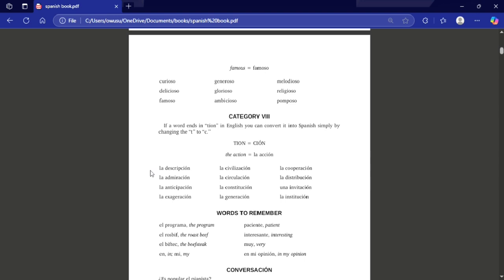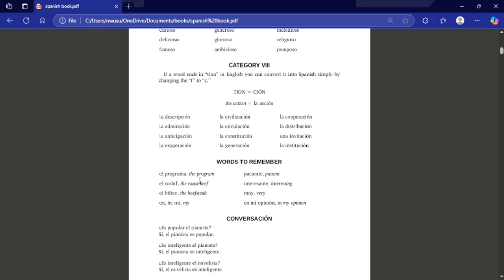So let's pronounce these words. We have la descripción, the description, la admiración, the admiration, and so on. So you get the idea. So la anticipación, la exageración, la civilización, la circulación, la constitución, la generación, la cooperación, la distribución, una invitación, la institución.